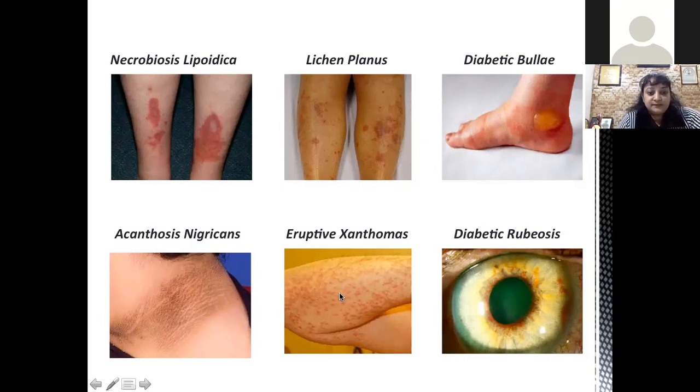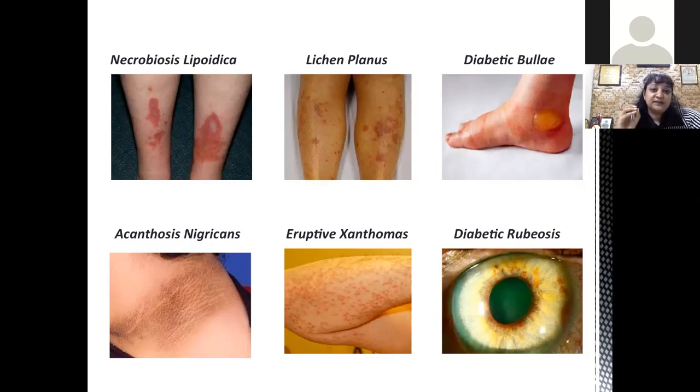Then we talk about eruptive xanthomas. Generally very high levels are required, more than 2000 milligram per deciliter of triglyceride, to develop these eruptive xanthomas. But in diabetics, even a lower triglyceride level can form these eruptive xanthomas.